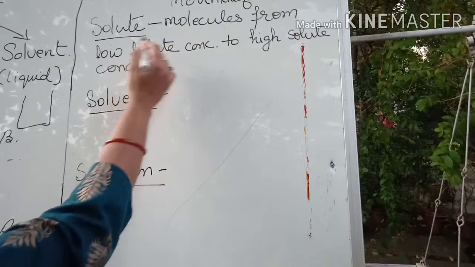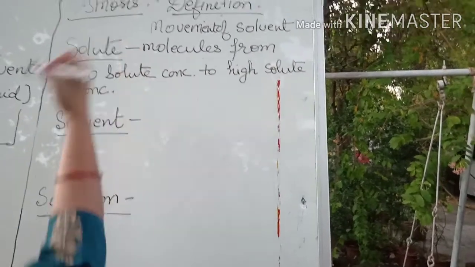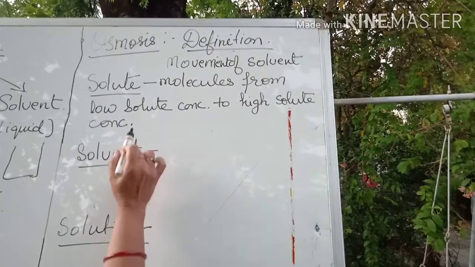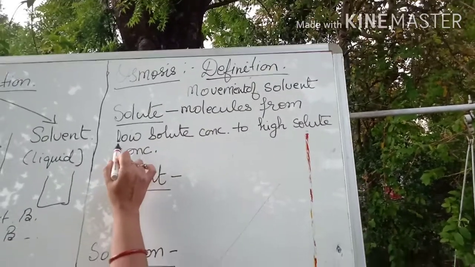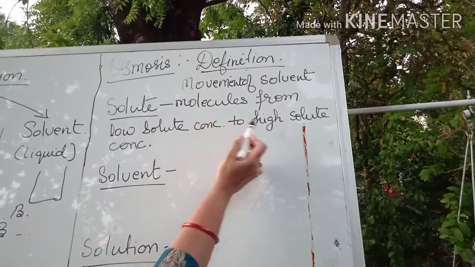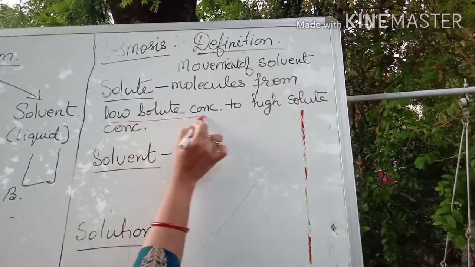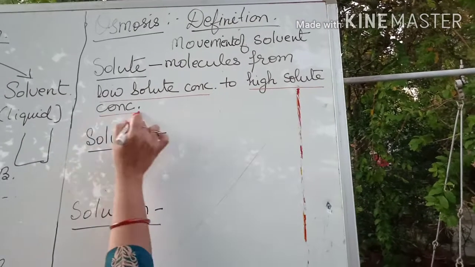One criterion can be the solute while redefining osmosis. Movement of solvent molecule is there, but when I am writing about the concentration, I will say movement of solvent molecule from low solute concentration to high solute concentration.